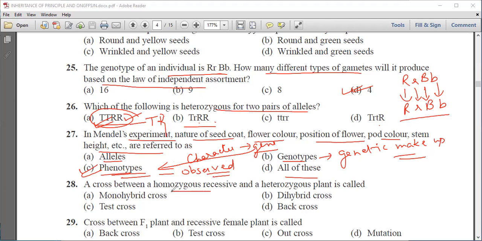A cross between homozygous recessive and heterozygous plant is known as monohybrid cross, dihybrid cross, test cross, or back cross. So we know that a cross between homozygous recessive and heterozygous plant is the test cross.